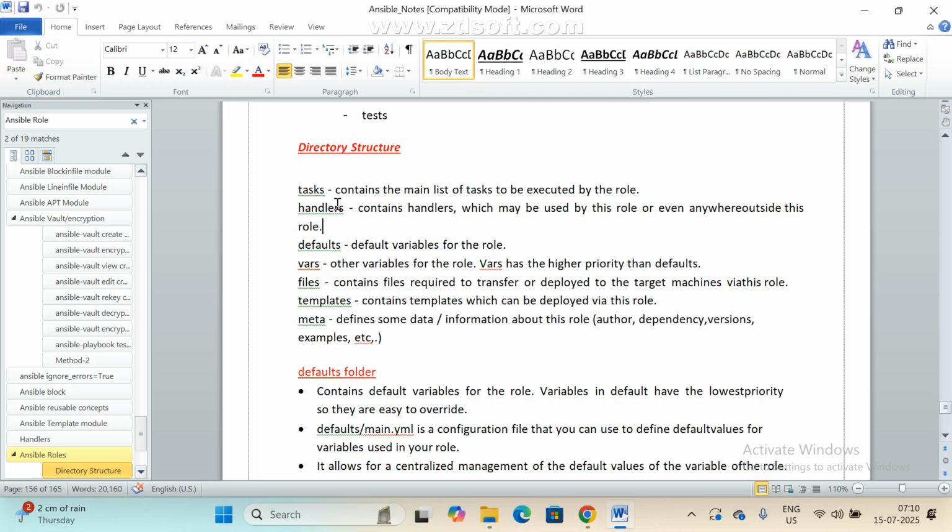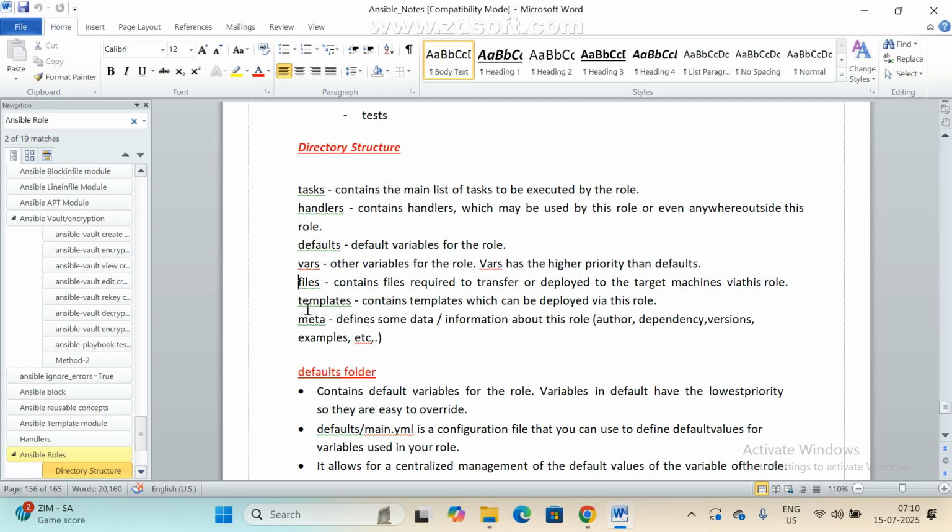Sorry. Now all tasks can be declared here. We declare tasks in the tasks folder, handlers in the handlers folder, and defaults in the defaults folder. So variables can be declared in two areas. If you want to, we can declare here or here. But which is the priority? First priority is variables. And also here, these are variables which we cannot change. So mostly we are going to declare them under the variables folder.